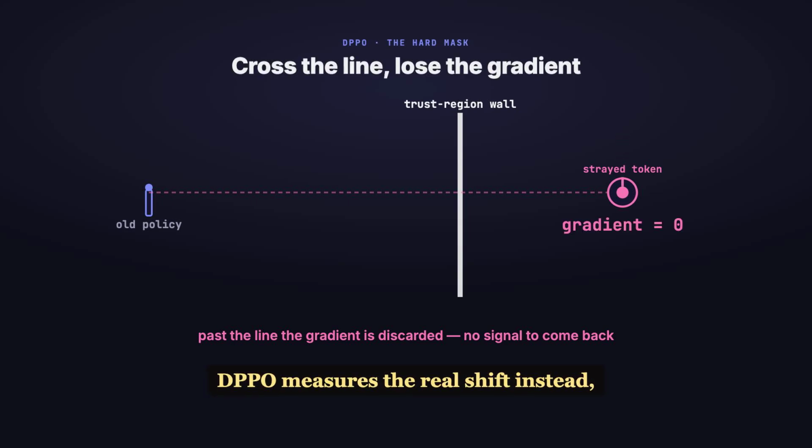DPPO measures the real shift instead, then masks any token past the boundary. But its mask is hard: cross the line, and the gradient is simply thrown away. No signal to come back.